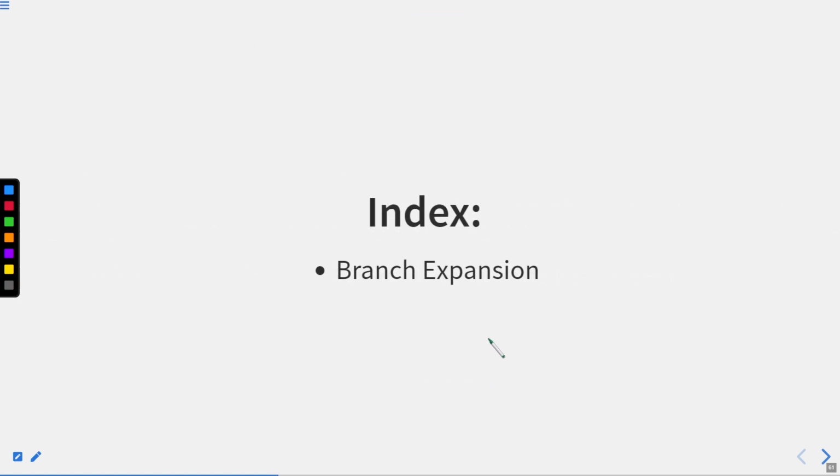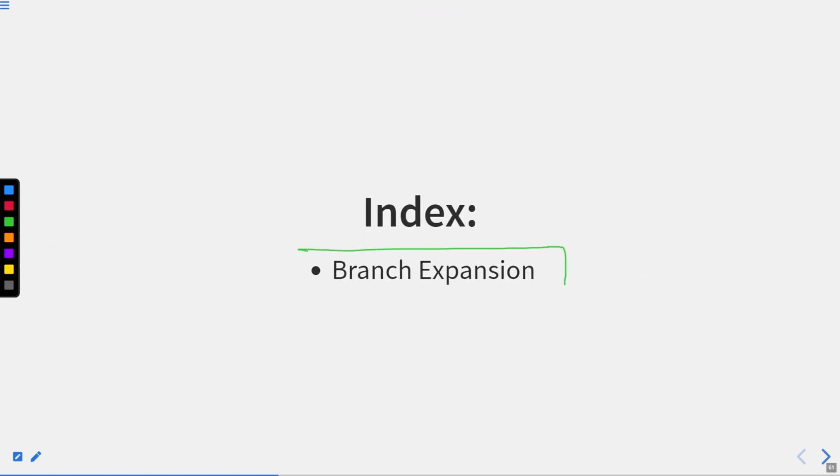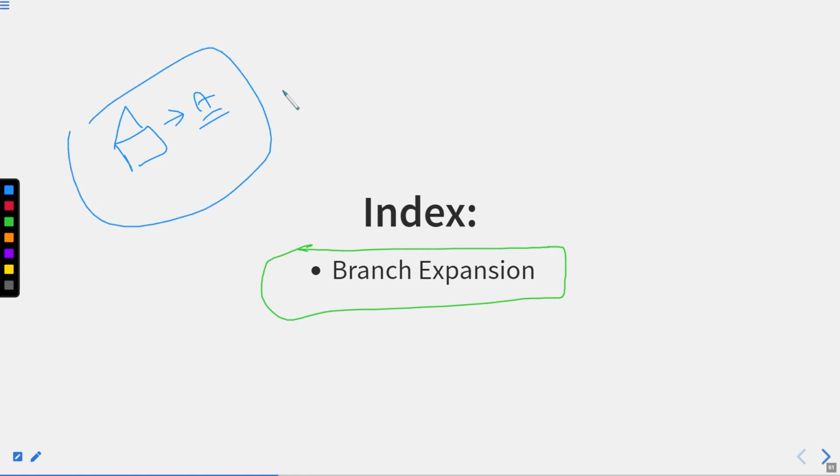All right. In the previous lecture, we had started the discussion over branch expansion, which means that suppose this is a bank we have named A. This bank is located in a city like Rohtak, just as an example.